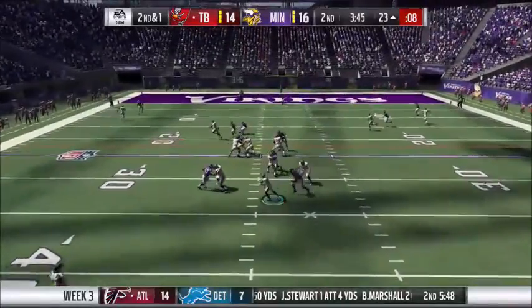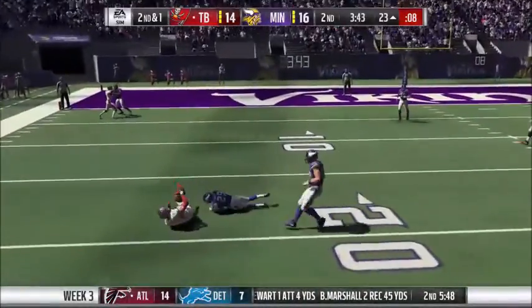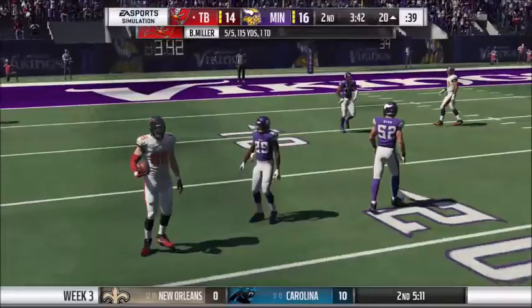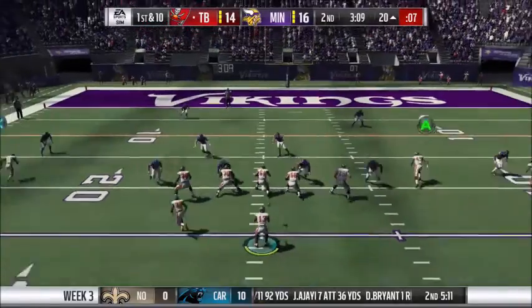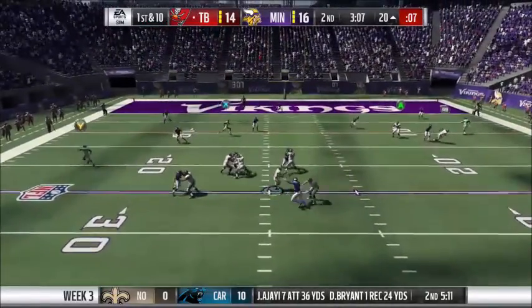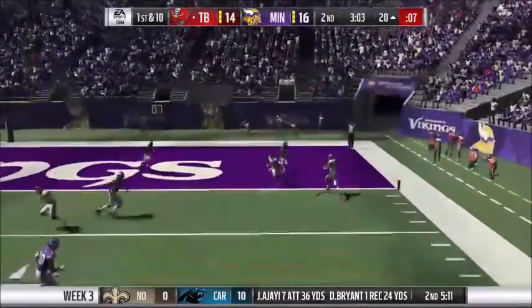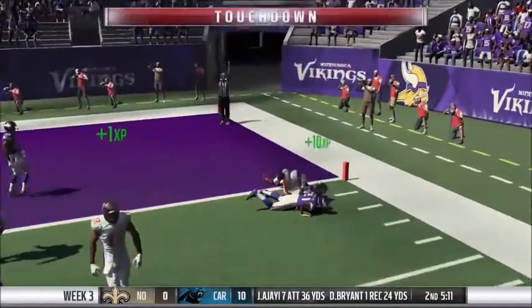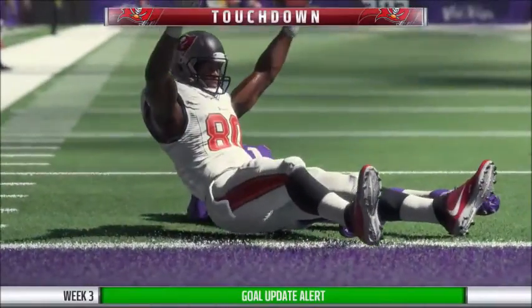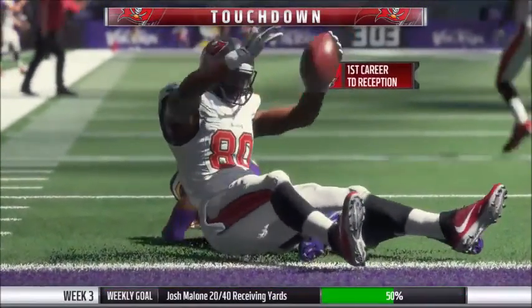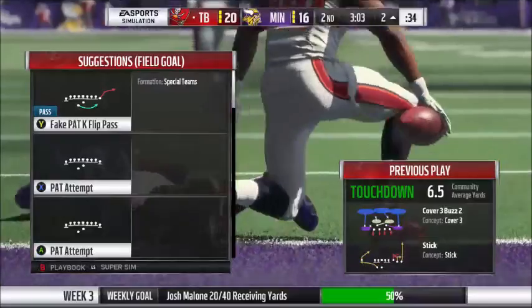Braxton Miller gets the pass, throws it to his tight end, George Kittle, and Kittle will get another first down. Braxton Miller gets the pass, and he is pressured a bit, so he rolls out, and he passes it to, and it looks like it's Josh Malone, and Josh Malone will get his first touchdown of the season.